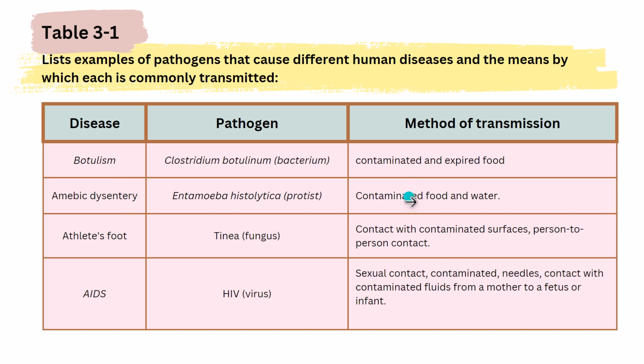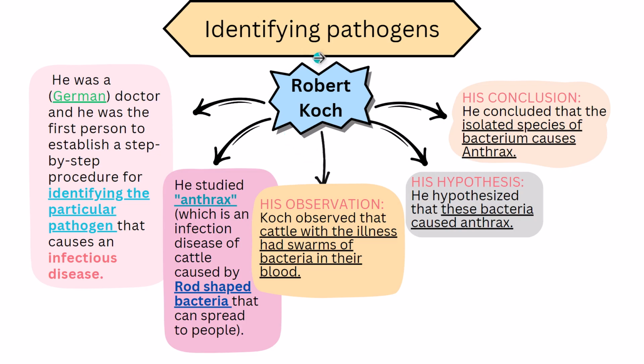So pay attention here that we have botulism and amoebic dysentery. Both of them transmit through contaminated food, but here we have contaminated and expired food, while in amoebic dysentery it transmits through contaminated food and also contaminated water. And the difference between them is that this is caused by pathogenic bacteria, while amoebic dysentery is caused by pathogenic protists.